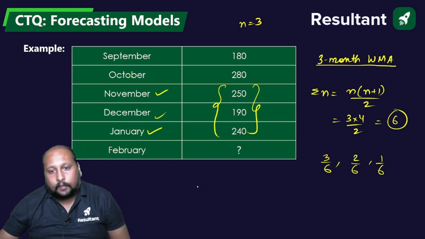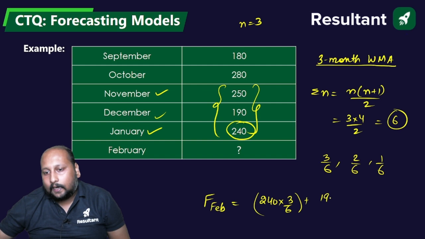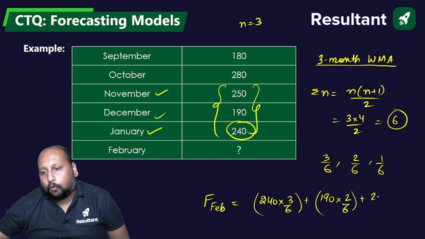So what we'll be doing, highest weightage will be multiplied with the recent data. So forecast for the month of Feb will be equal to 240 into 3 by 6 plus 190 into 2 by 6 plus 250 into 1 by 6.